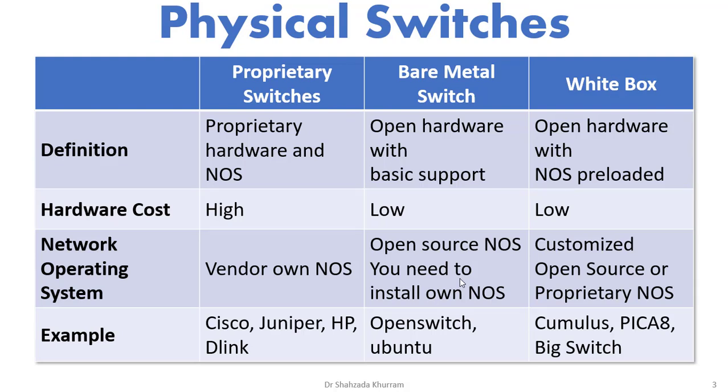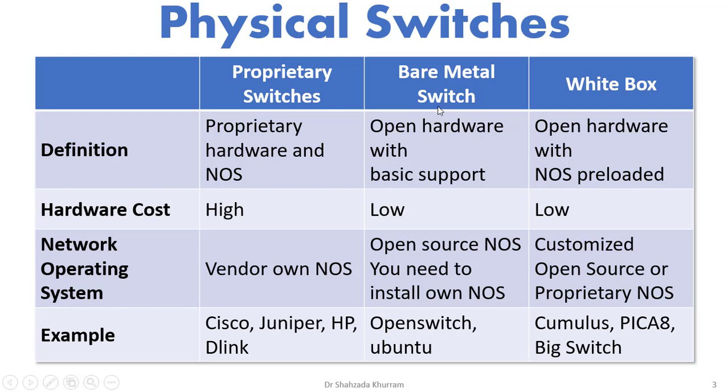So the first one is proprietary switches. A proprietary switch is one which a particular company conceptualizes, designs, develops and sells at their own price. If you want to use it, you have to buy. They have a lot of research involved to build this hardware and operating system. That's why they sell at their own price, and that's why the price is high. So the vendor has their own network operating system which is only installed on their proprietary hardware. For example, Cisco sells proprietary switches, as do Juniper, HP and D-Link.